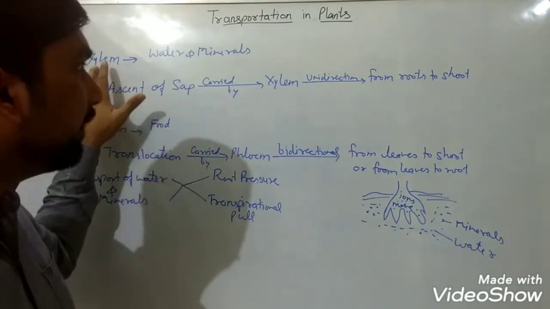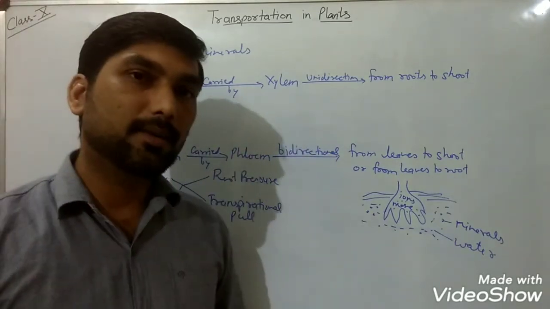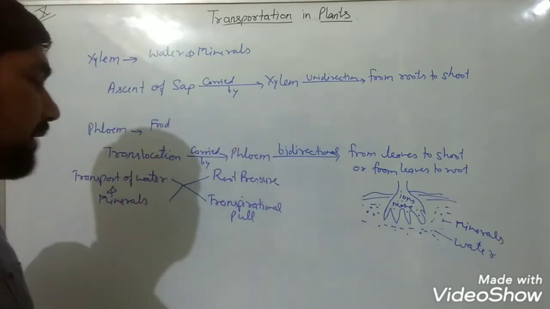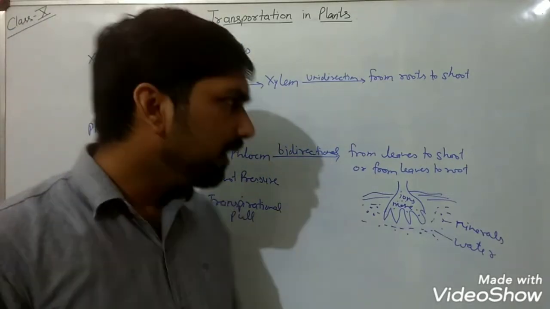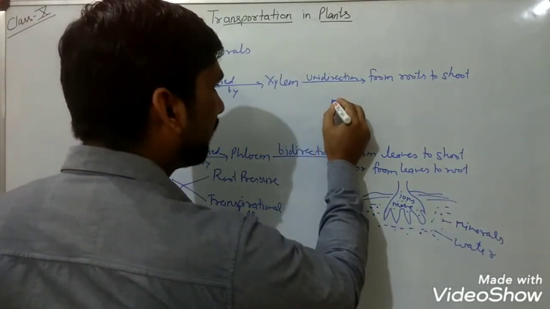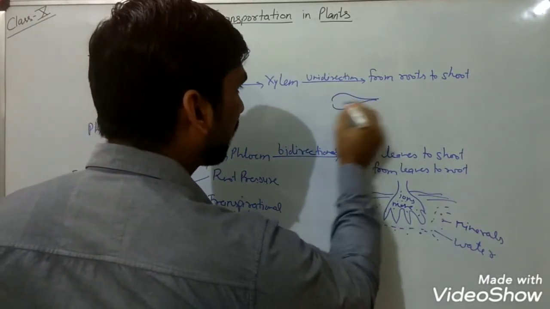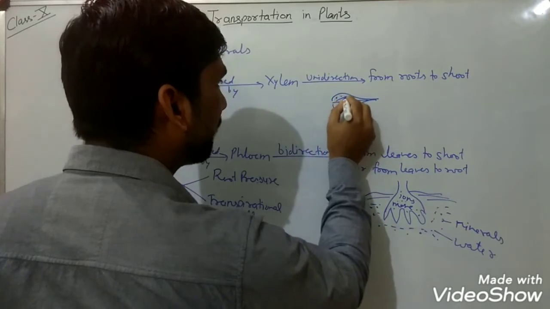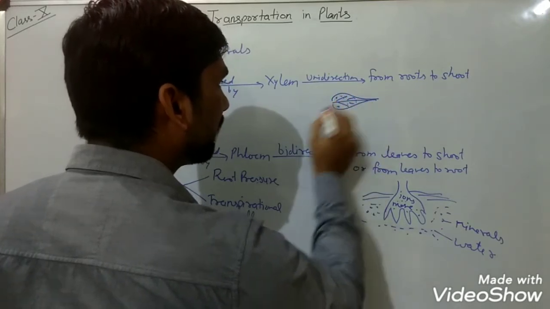So these two processes are there for the conduction of water and minerals in plants with the help of xylem vessels. And when we consider the conduction of food, the translocation process, as you know, the food will be prepared in the leaf, and suppose it is sucrose.